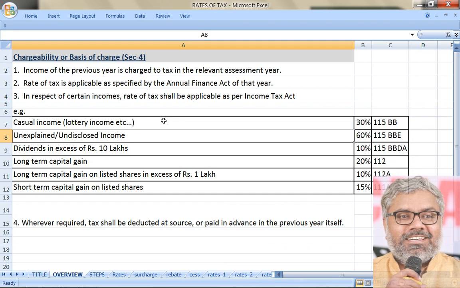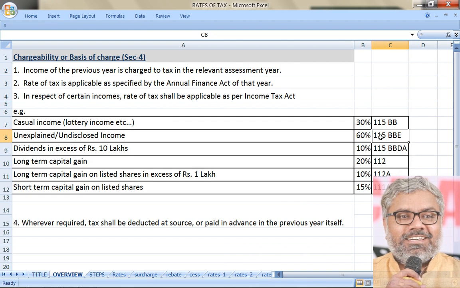Same way, unexplained incomes. This we already discussed. Unexplained and undisclosed incomes. Under which sections? Section 68, Section 69, Section 69A, 69B, 69C and 69D. All those things are taxable at a rate of 60%.